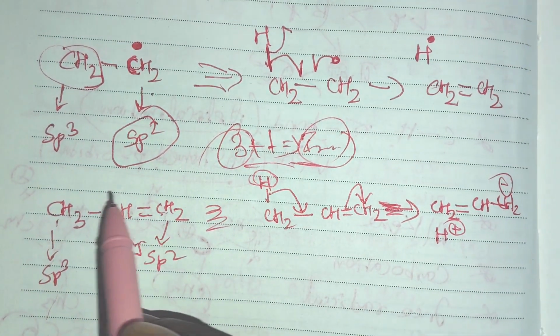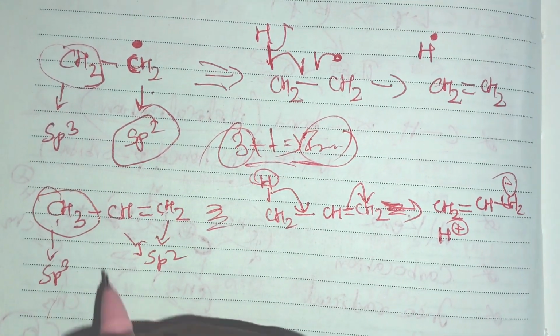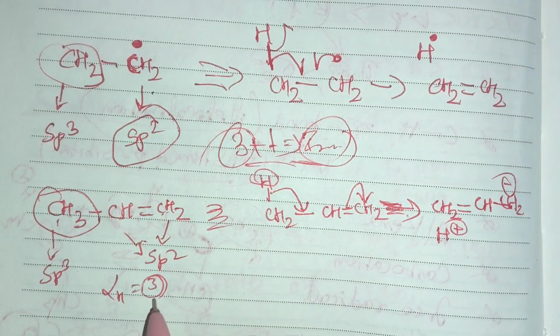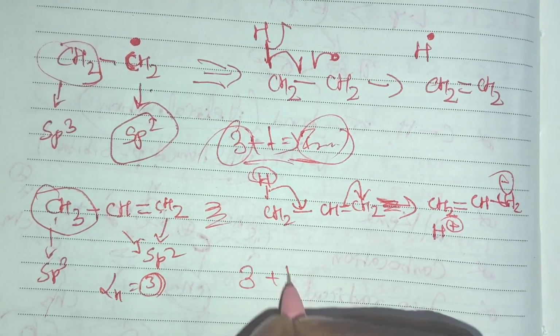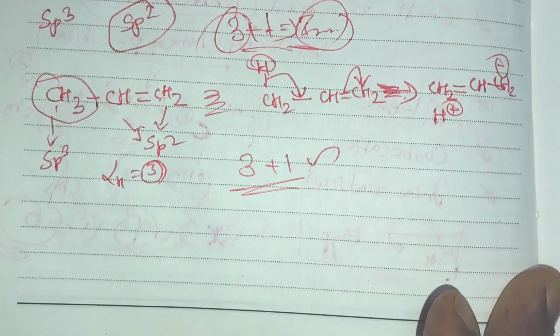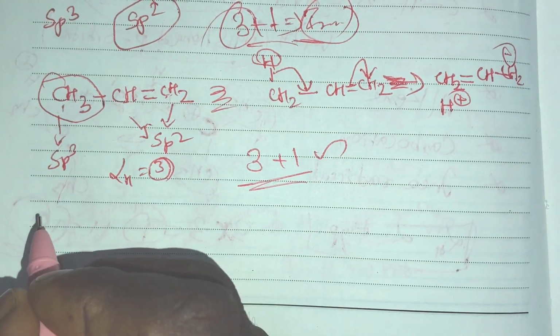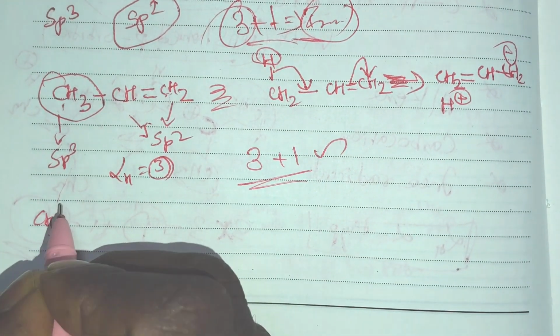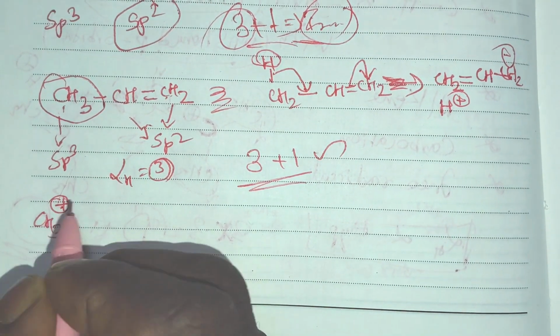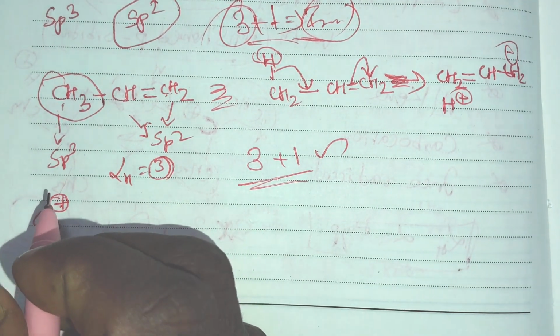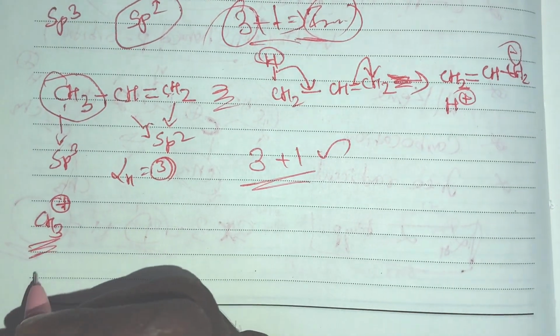So this molecule contains 3 alpha hydrogens. Alpha hydrogen is equal to 3. So similarly, we get 3 plus 1. Overall, where there is a methyl group, we can see a carbocation. Similarly for an alkene, and a free radical also, there is a hyperconjugative effect.